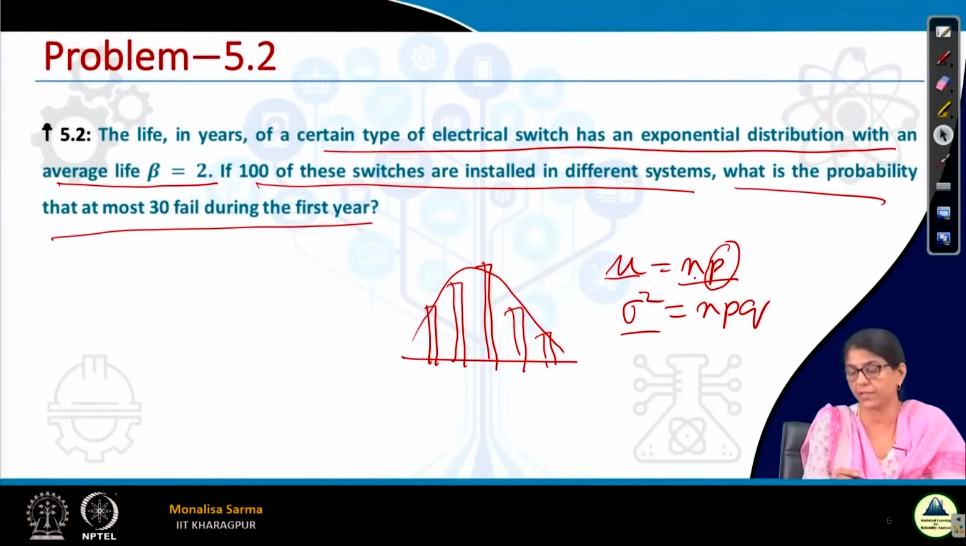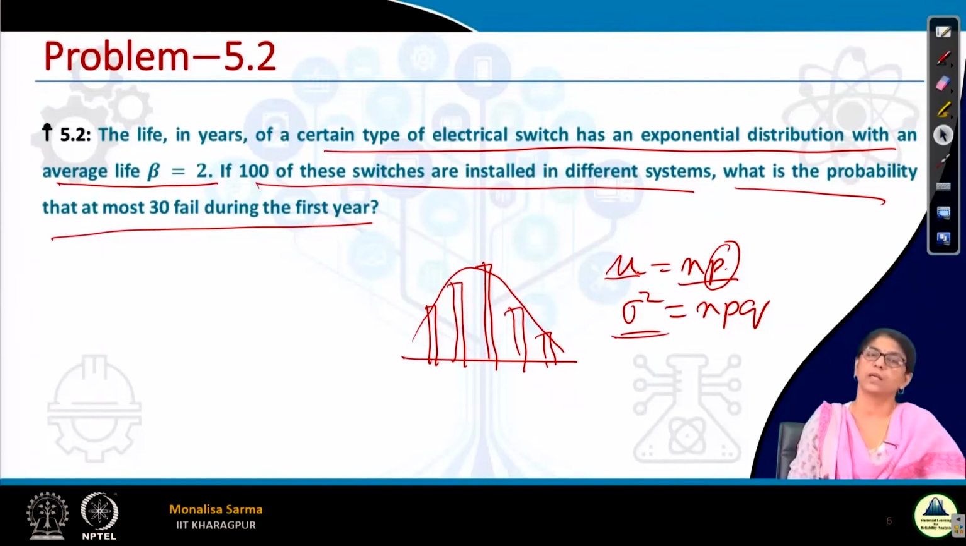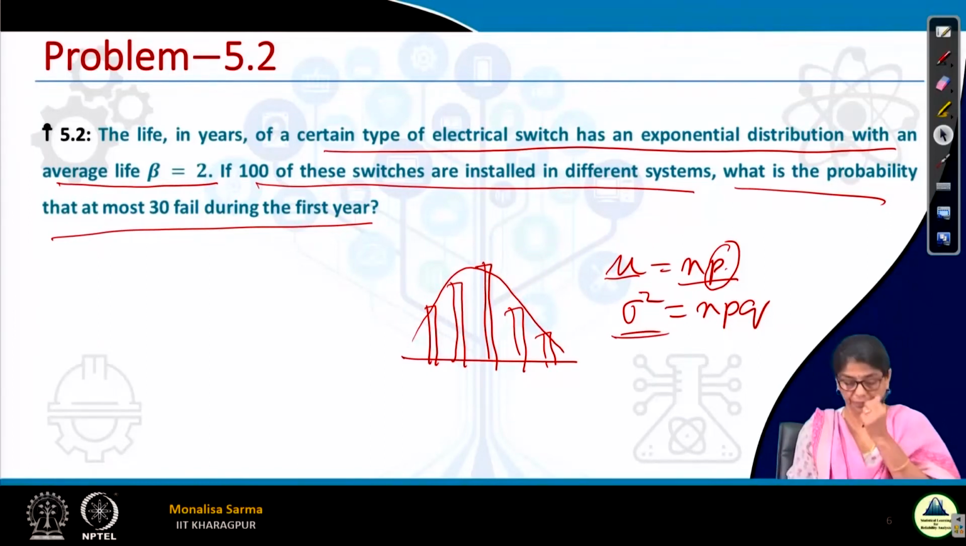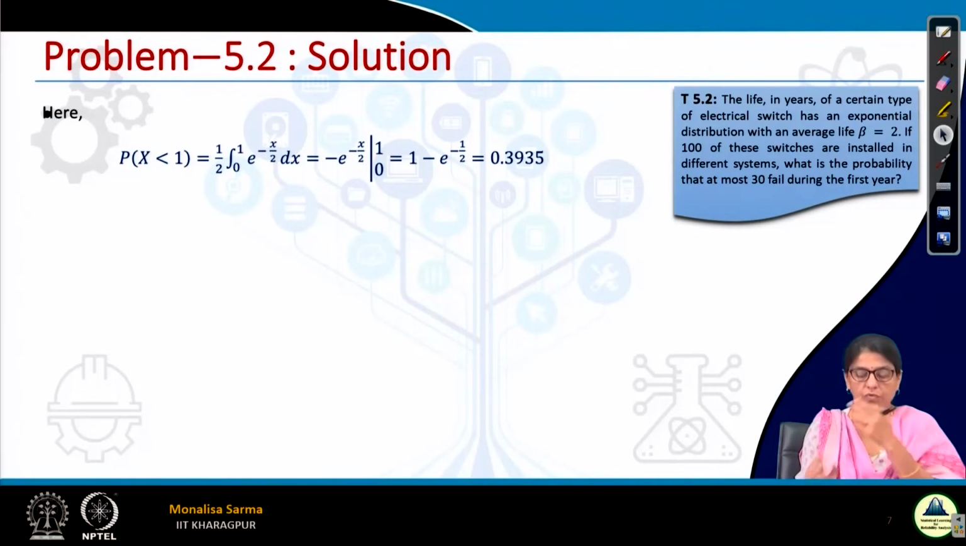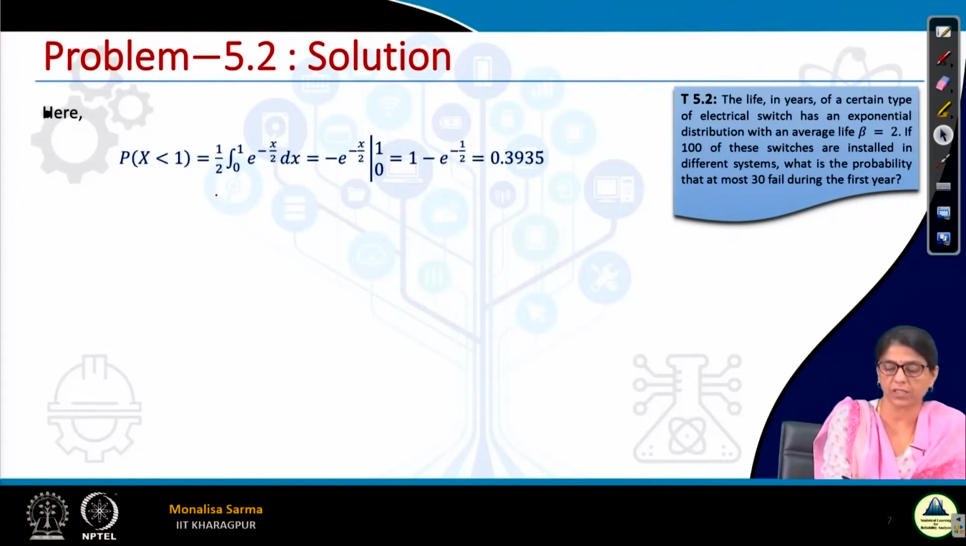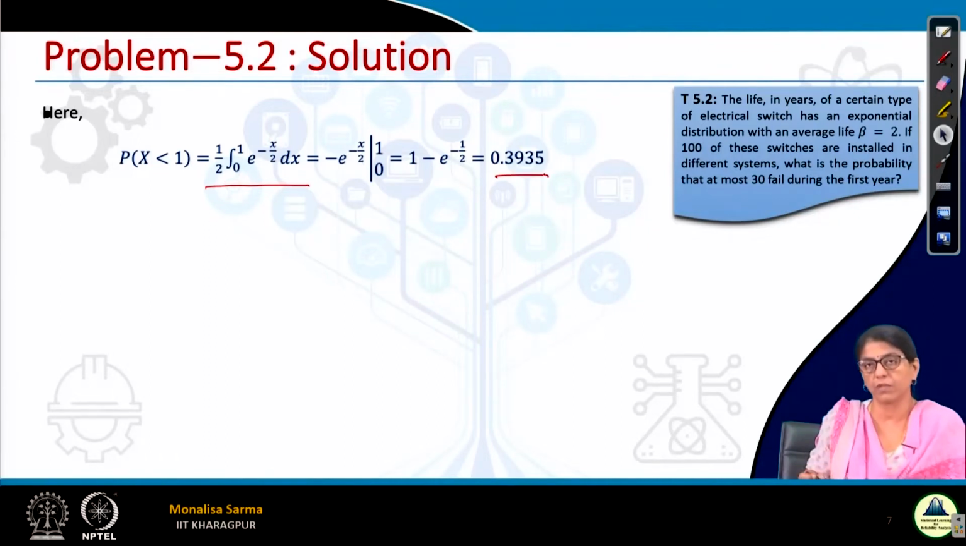We have n is 100. So once I find my p, q is 1 minus p. So I got my mu, I got my sigma square, then I will be able to find out the required probability by approximating with the normal distribution. So you see how first we found out the probability using the exponential distribution, the probability density function of the exponential distribution, where beta is 2 is given. So this is the probability we got.